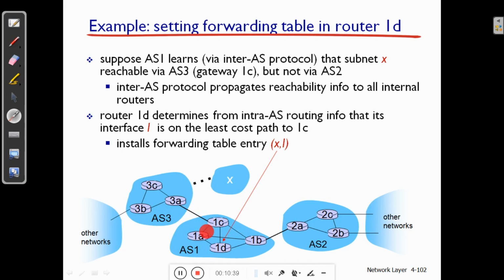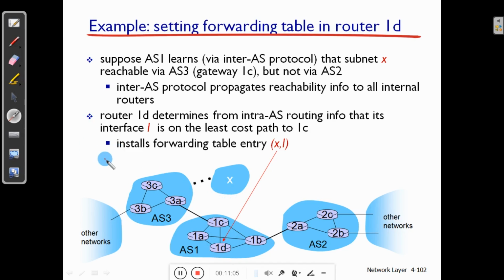Now all the routers will come to know that to reach subnet X, they have to forward the packet to gateway router 1C. So all the routers will now decide the shortest path to reach the gateway router to reach subnet X, and they will make the respective changes in the routing table to reach the destination X.